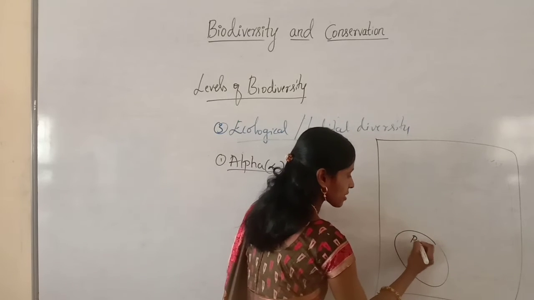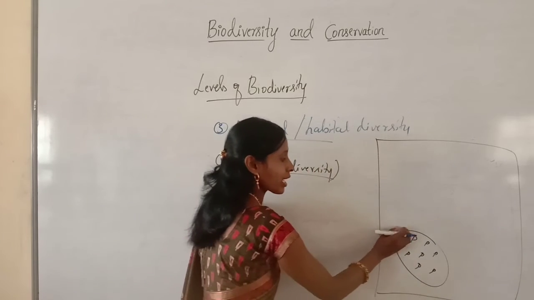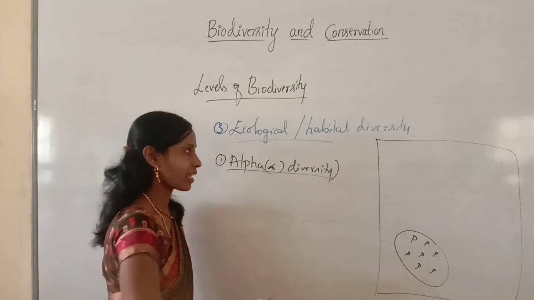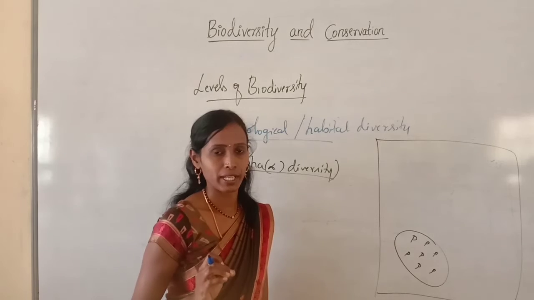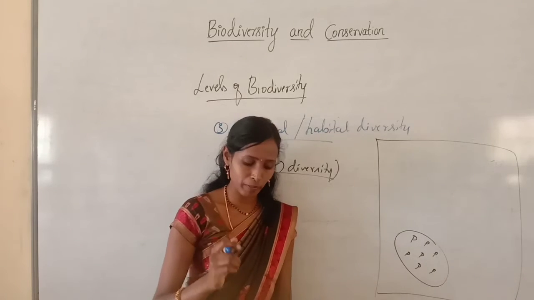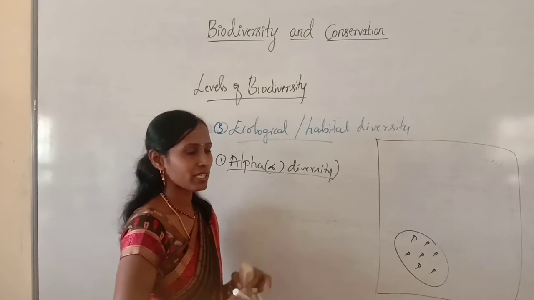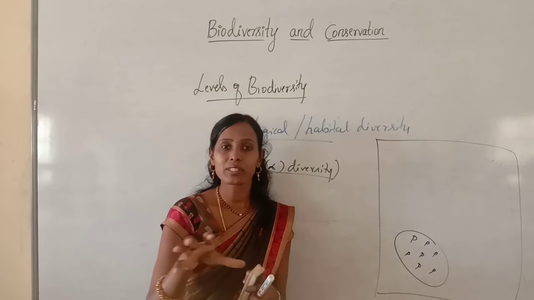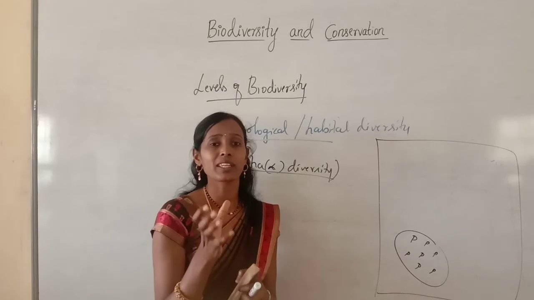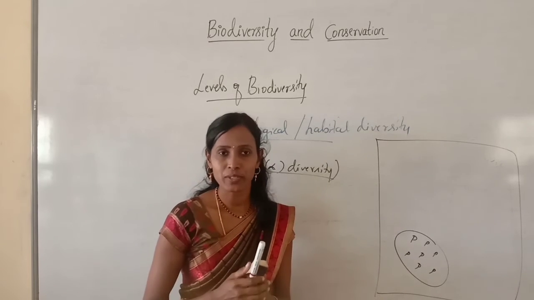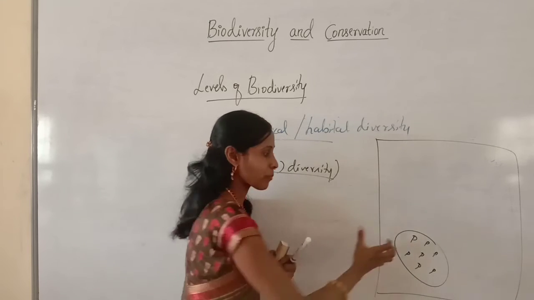Let me take all examples as parrots. You can take any example. So here in this community, all parrots are there. That is called alpha diversity, the diversity within the community. Within the community there will be species diversity, that is called alpha diversity. When there is diversity within the community, there is a lot of competition, adjustment and interrelationships among the organisms of the same community.